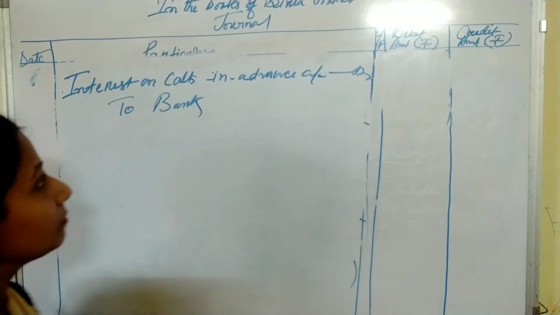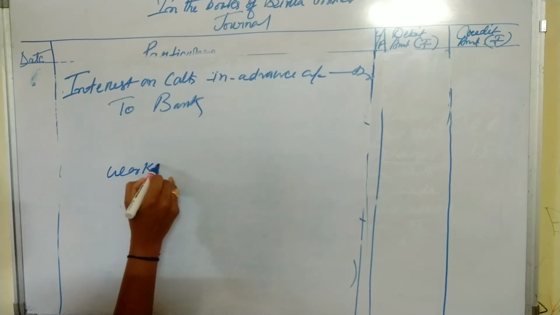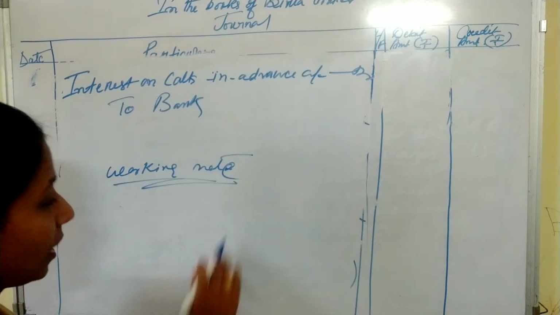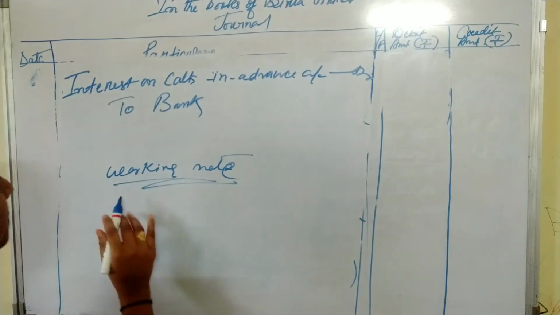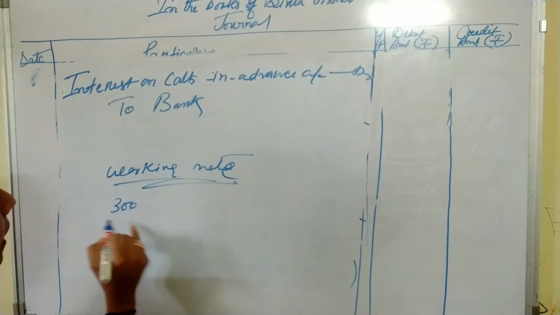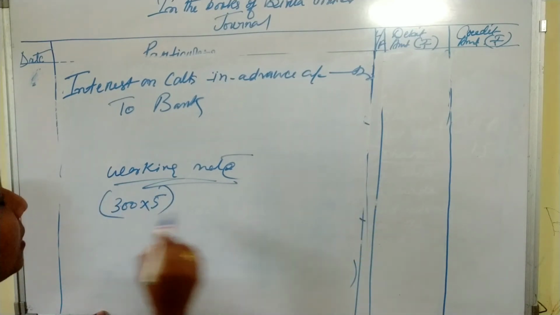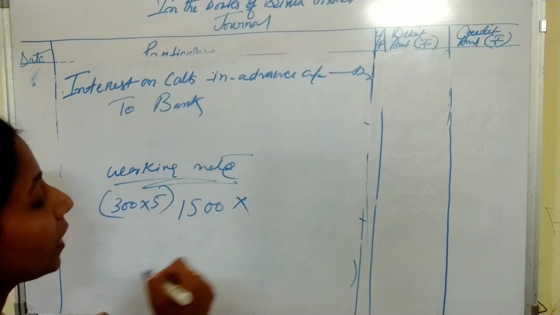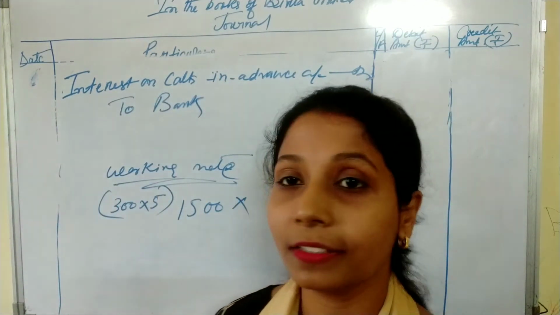Now see the calculation. You can do a working note. As space is limited, I am doing it here. First of all, what is the number of shares for which the company will pay interest? The number of shares is 300 and the amount for the first and final call is ₹5, that is 1,500. Now what is the rate of interest for calls in advance?